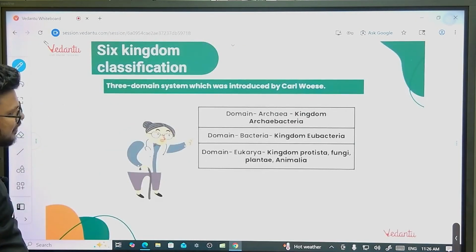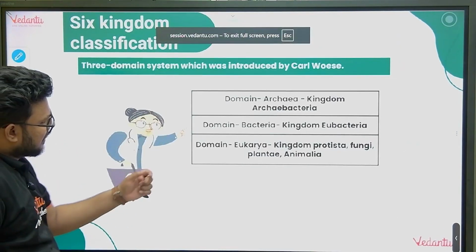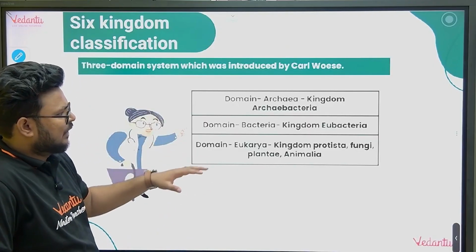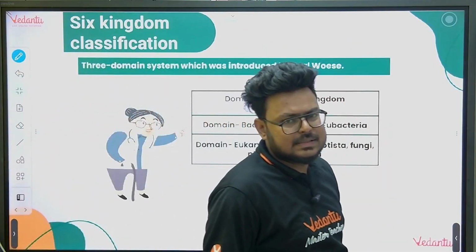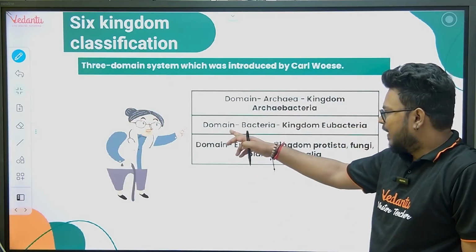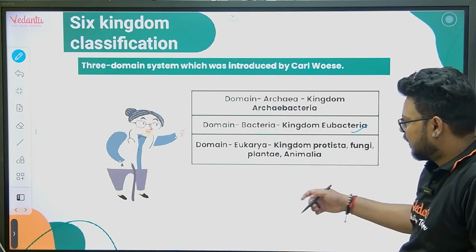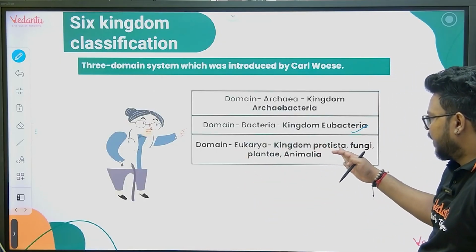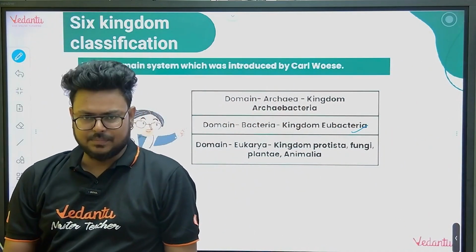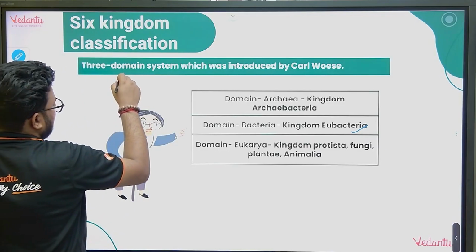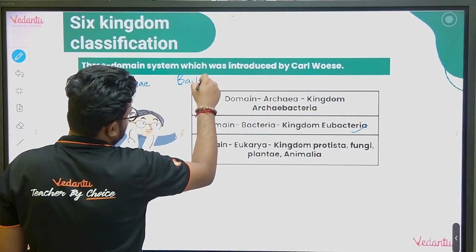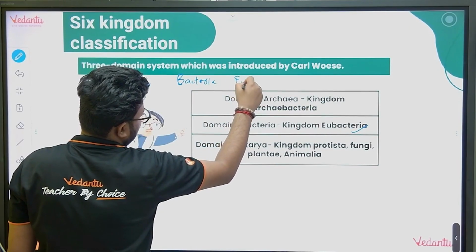So this is our 6 kingdom classification. It has given domain archaea. You might be thinking, what is a domain? Consider it a bigger group than kingdom. Domain archaea includes kingdom archaebacteria. Domain bacteria includes kingdom eubacteria. And domain eukarya includes kingdoms Protista, fungi, plantae, and animalia. So a domain is higher in hierarchy compared to a kingdom. There were 3 domains: archaea, bacteria, and last is eukarya.